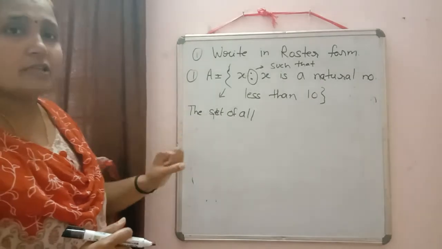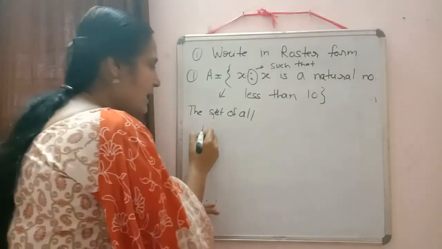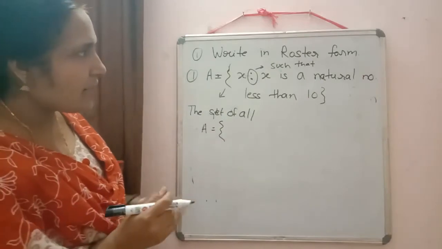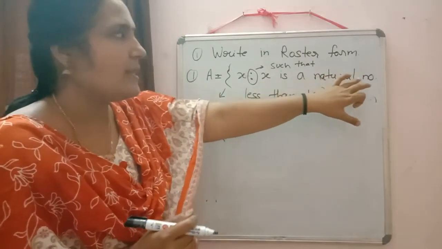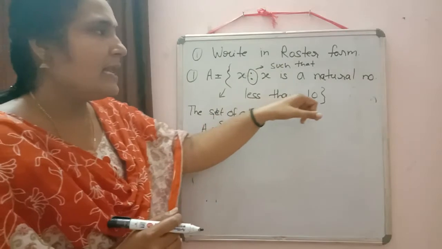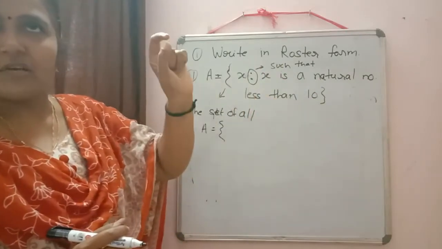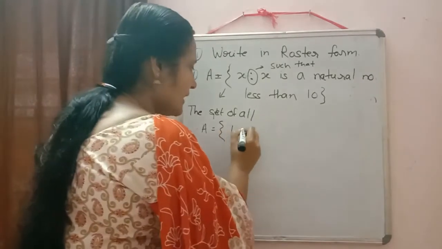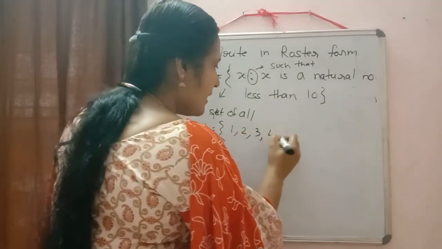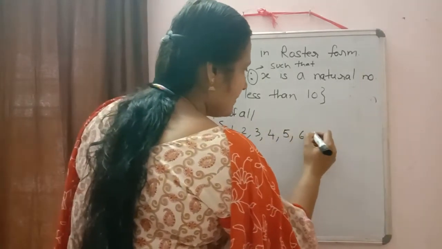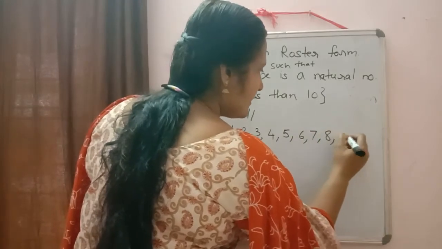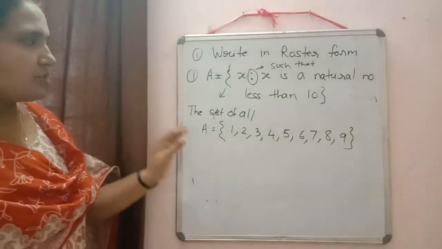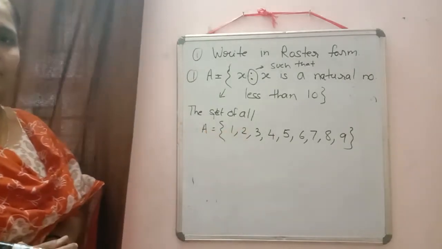But in roster form, what are we doing? We are listing the elements of the set. So what do we have to write? We have to write the natural numbers which are less than 10. Natural numbers start from 1, so we write down all the natural numbers less than 10: 1, 2, 3, 4, 5, 6, 7, 8, 9. So we converted the given question into roster form.